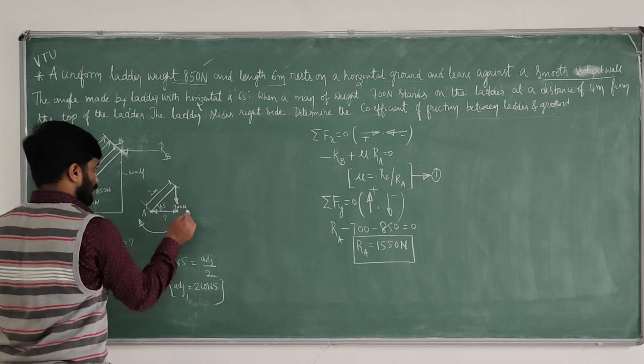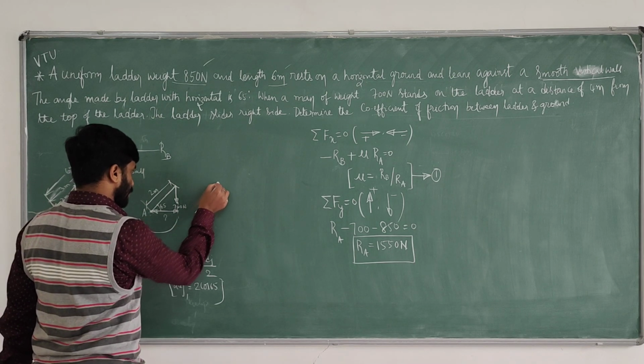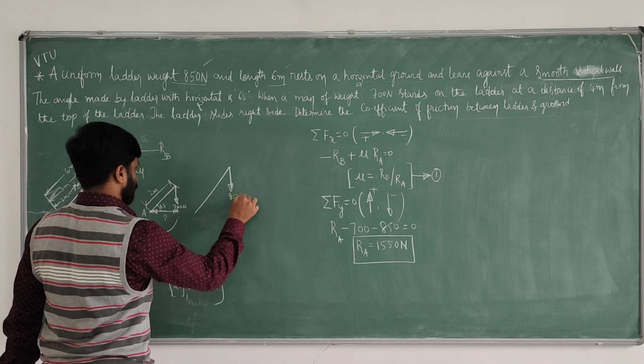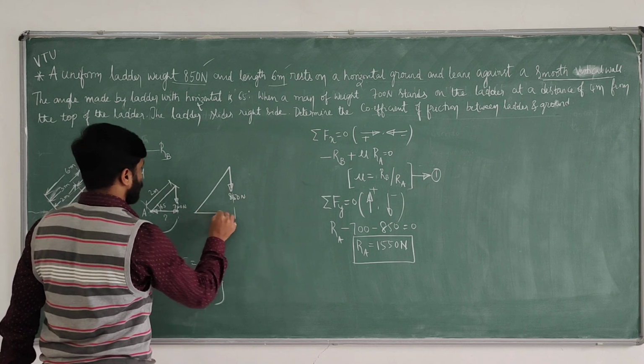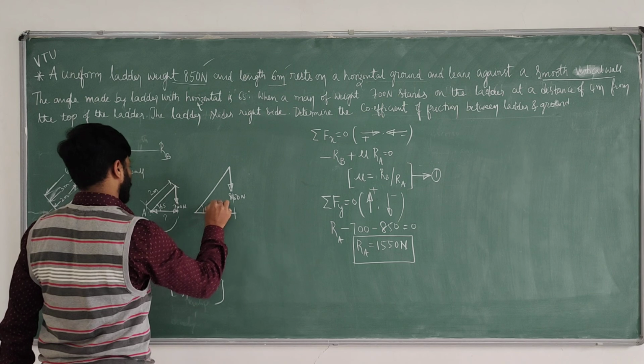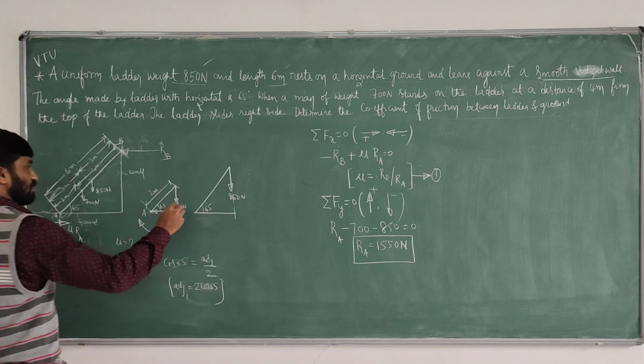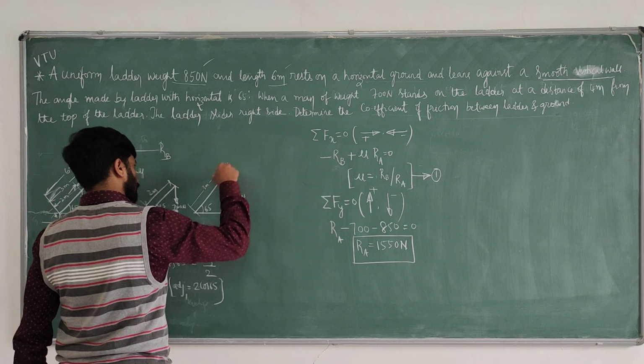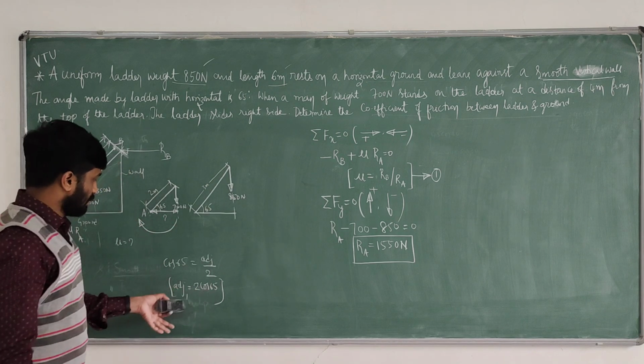Okay. Next I will take 850 Newton. This is the point A. Now I will take 850 Newton. It will move like this. So the angle is 65 degree and the distance here is 3 meter. Use the same thing.